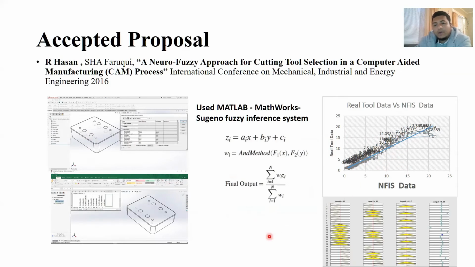So it is a promising approach for making the system automatic for selecting the tool data from our existing design data. It will help in taking the proper decision and automating the system, and eventually it will help improve the CAM process.